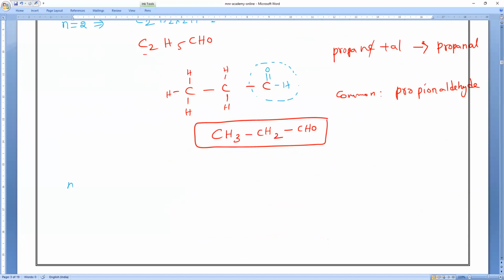So like that, n equals 3, n equals 4. What is the expected formula? Anybody can tell? One CH2 will increase, guys. From here to here, one CH2 will increase. What is that? Anyone? CH3, CH2, CH2, CHO. Over. So what is the name? Anybody?